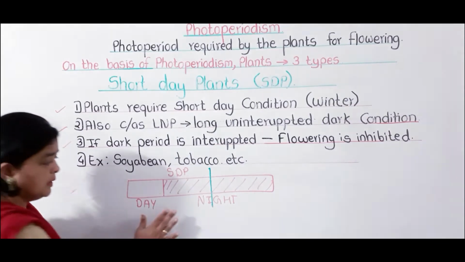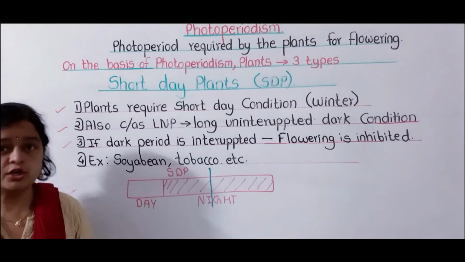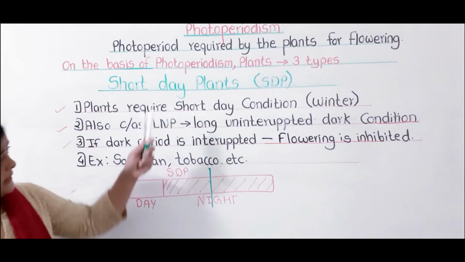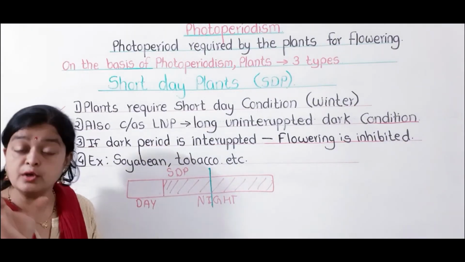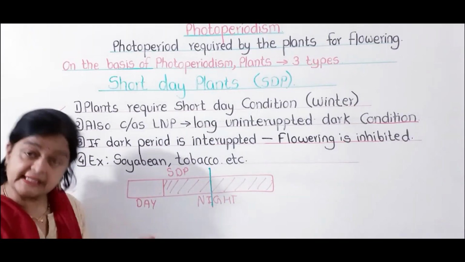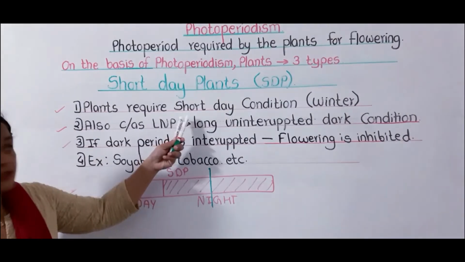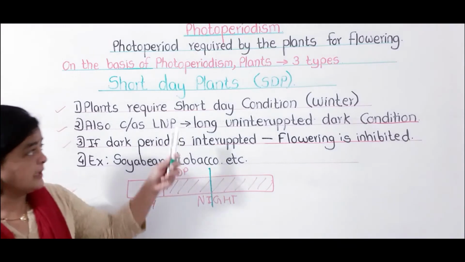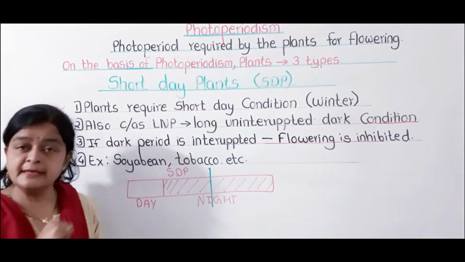Okay, so what is the condition? Three points we have covered here. We are studying short day plants, SDP. What is a short day plant? The plants which require short day condition or a short light period, which is lesser than the critical period, that is the critical photoperiod, are called short day plants. Short day condition may be the winter season or the late summer season.